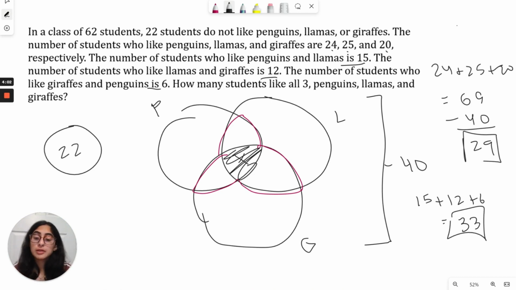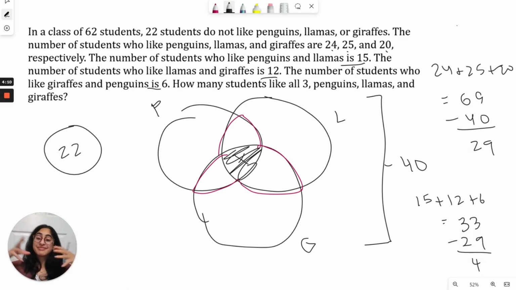So to find the amount of people who are in those overlapped areas, we just have to do the same thing. We have to do 33 minus 29, which will give us 4, which tells us there are 4 people right in the middle of the middle. So there are 4 people who like all 3, penguins, llamas, and giraffes, as they should.